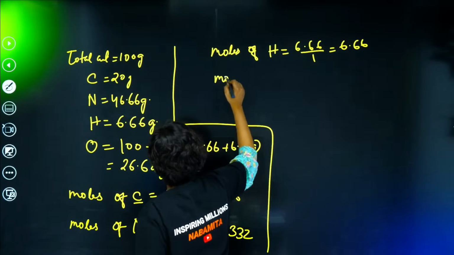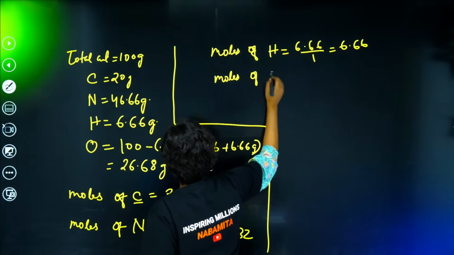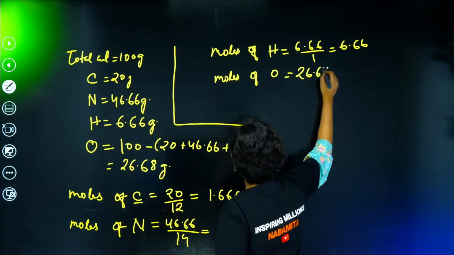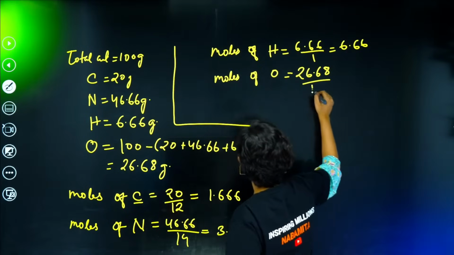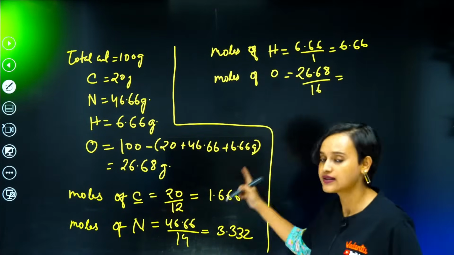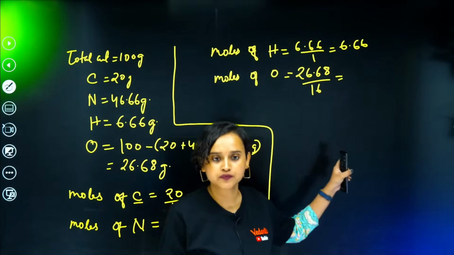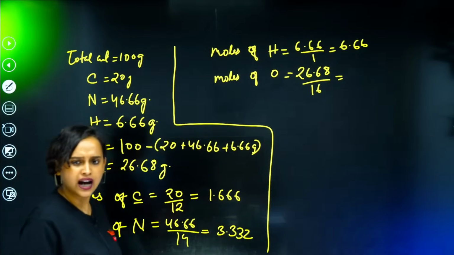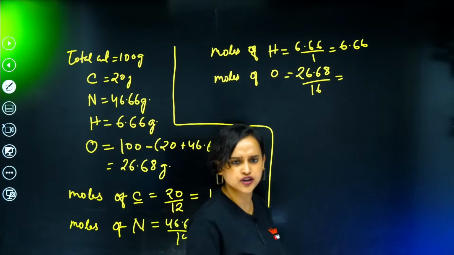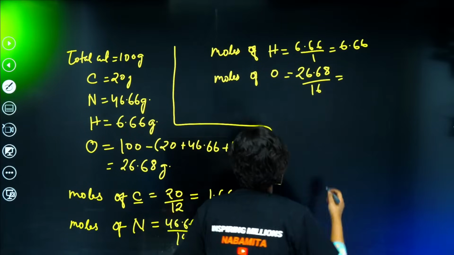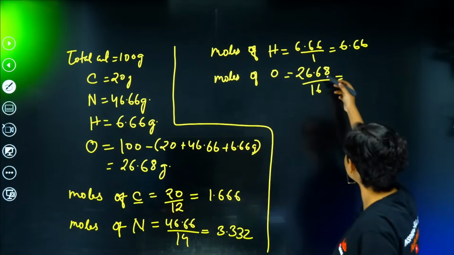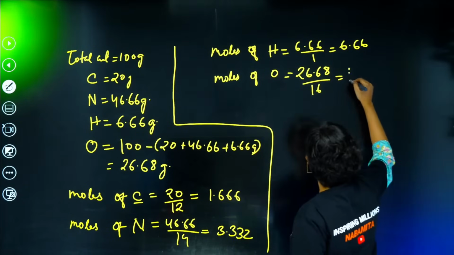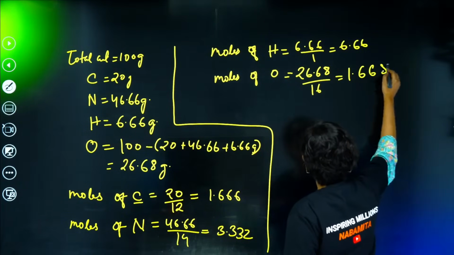And then finally, moles of O is equal to 26.68 divided by 16 for O. 16, so tell me, what is it? For this O, 20. I think 1.66 only it is going to be, right? Here also it was 20 by 12 and here it is 26 by 16. 1.668. Chalo, theek hai, 1.668.